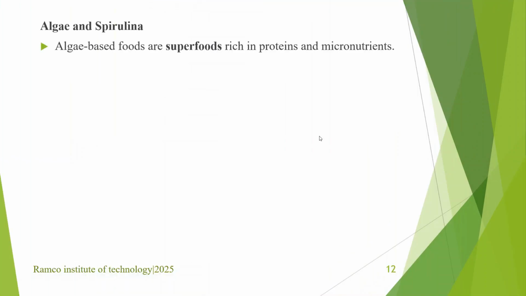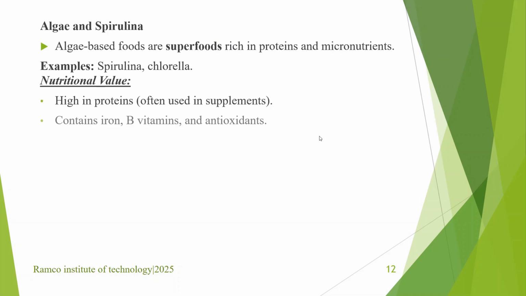Algae and spirulina are superfoods rich in proteins and micronutrients. Nutritional value: it contains high proteins. Since it has high proteins, it is used as a supplement. It contains iron, B vitamins, and antioxidants.